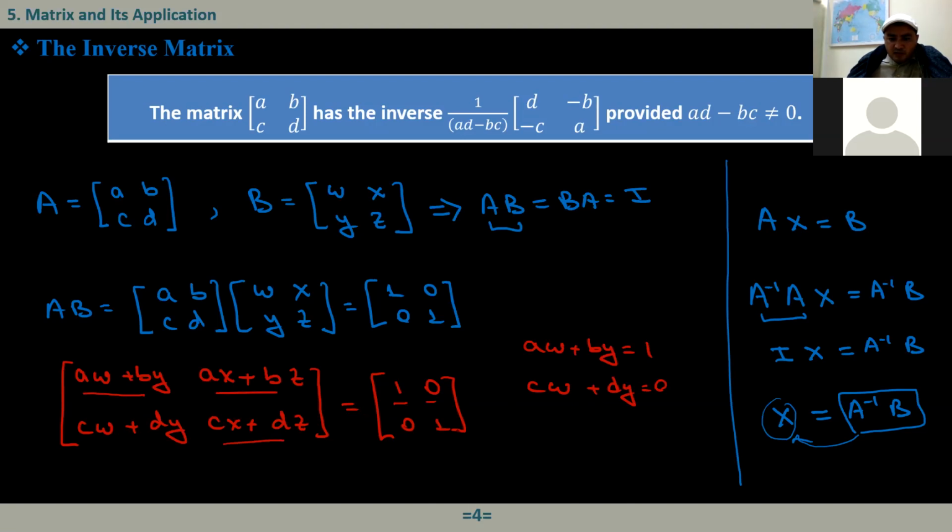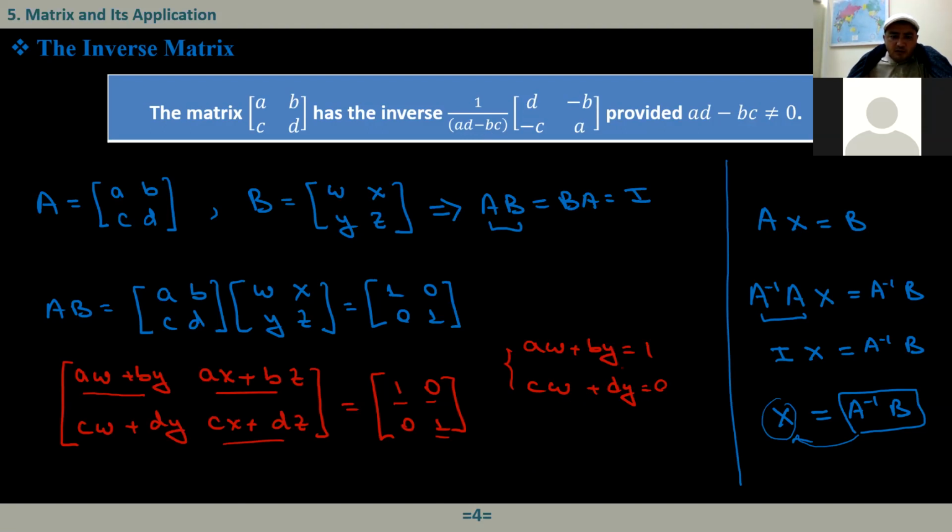This should be equal to 1. If we just solve this system, we know how to solve this. Actually, you will see that in the denominator, I'm not going to continue here, that much idea is enough for you, I think. We know how to solve the system in our usual way. If you solve this, we will have this AD minus BC in the denominator. And when you just find this, you will see that this W will be equal to D minus that thing.